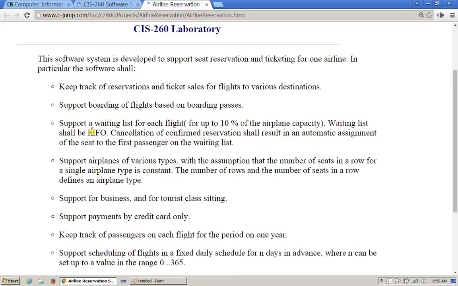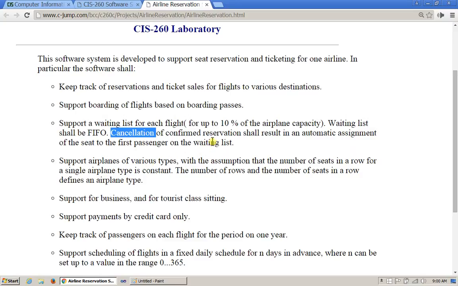So let's read this again. Support waiting list for each flight for up to 10% of airplane capacity. Waiting list shall be a FIFO, first in, first out. Essentially, it's like a queue, right? So it's a fair arrangement. Whoever gets there first gets the first priority to get the reservation when the flight seat becomes available. And then here's the cancellation. Cancellation of confirmed reservation shall result in automatic assignment of the seat to the first passenger on the waiting list.